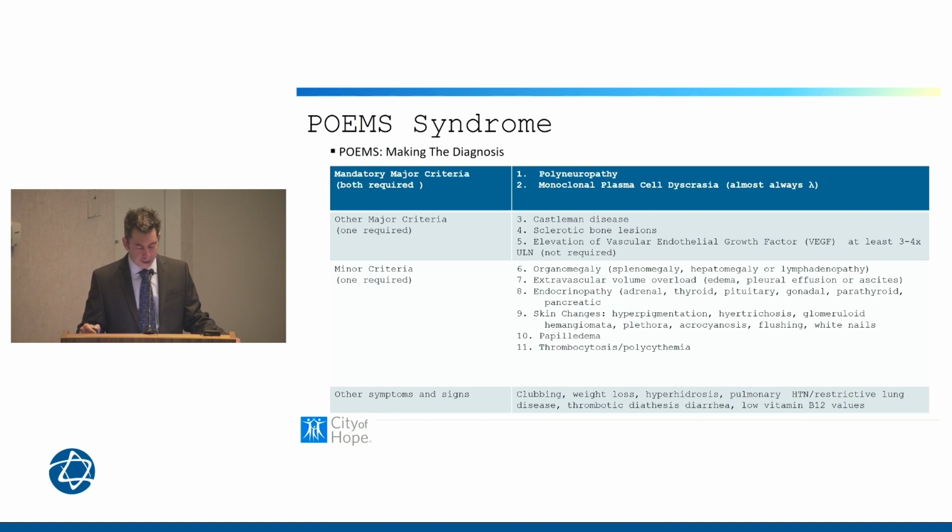And then we have the minor criteria, of which only one needs to be present: organomegaly, which we may see in our imaging tests, extravascular volume overload, often presenting with peripheral edema, endocrinopathy with abnormal hormonal function, skin changes, eye abnormalities such as papilledema, so we want to include our ophthalmology colleagues, and thrombocytosis or polycythemia is another minor criterion. I also listed here some of the other non-specific features that one can see in POEMS.